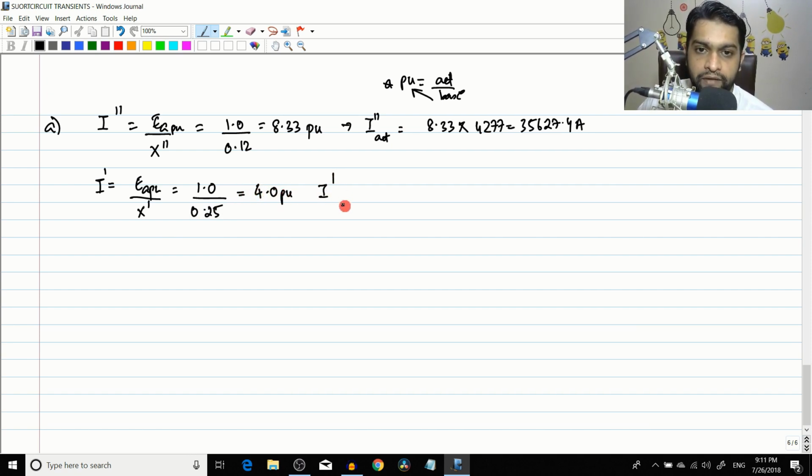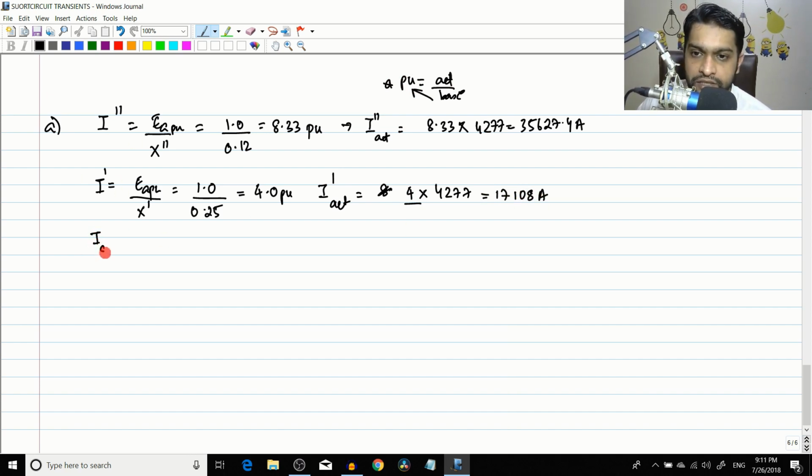So the actual value of the transient current will be 4 multiplied by 4277. The base value will be the same for everything; it is the per unit value which you are changing. So actual value is per unit value multiplied by base value, and this is 17108 amperes.